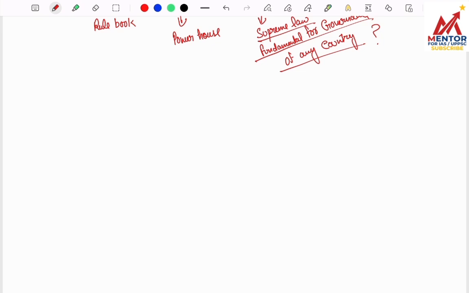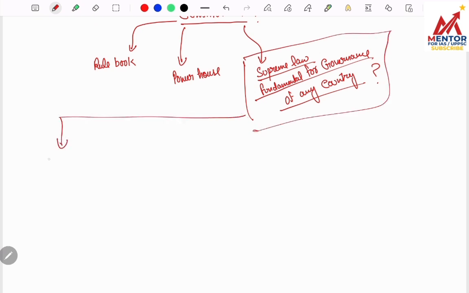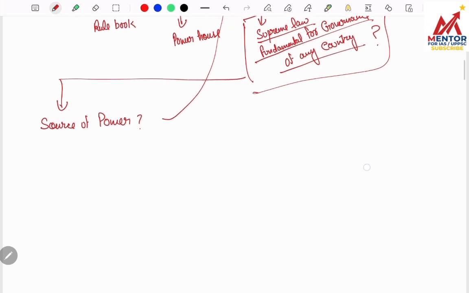So as I have said, it is supreme law of the land and fundamental for the governance of any country. So what could be the source of power for our constitution? What will be its source?